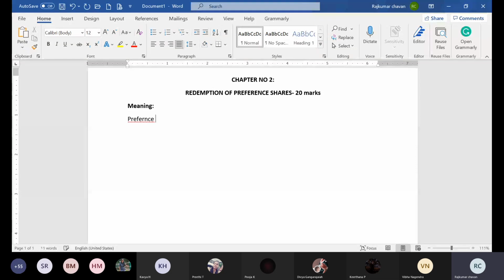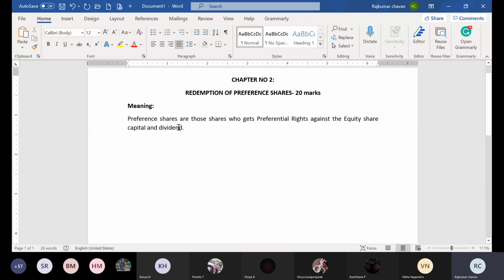What is preference shares? Preference shares are those shares who get preferential rights against the equity share capital and dividend. Meaning, preference shares are those shares who get preferential rights against whom?